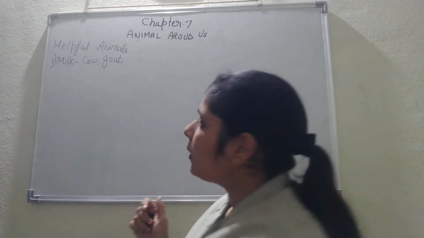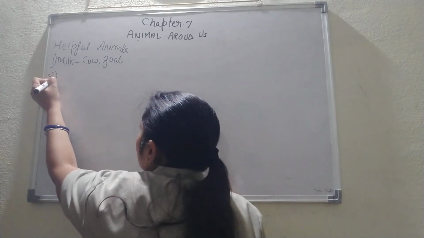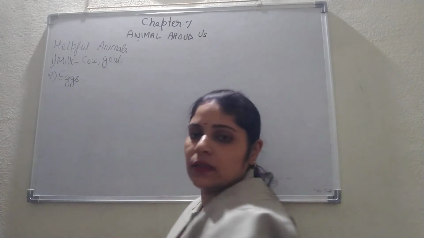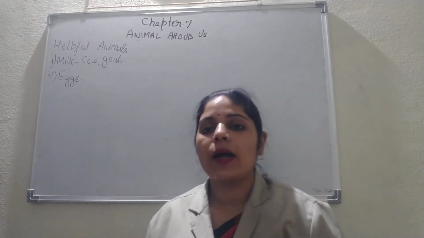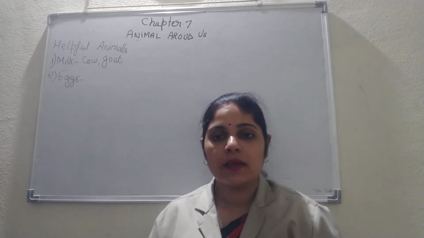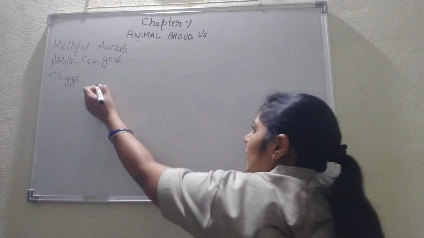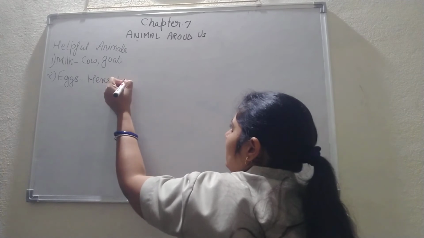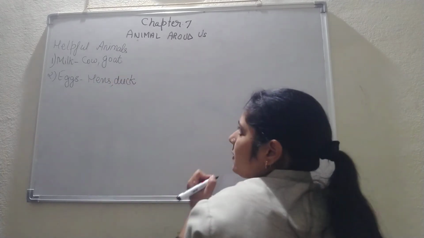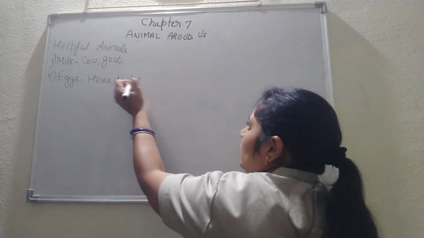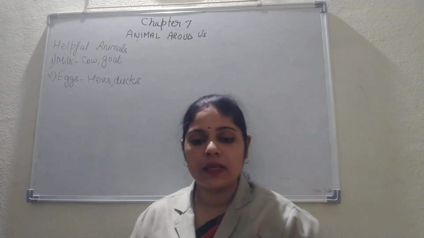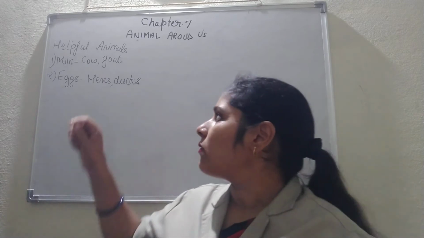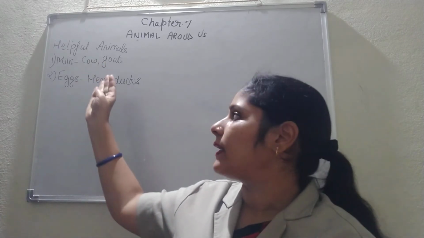Now another one is, again, eggs. Can you guess who are the animals who give us eggs? So your answer is yes, it is hens and ducks. Hens and ducks give us eggs. In the same way that we are getting milk, we are getting eggs.